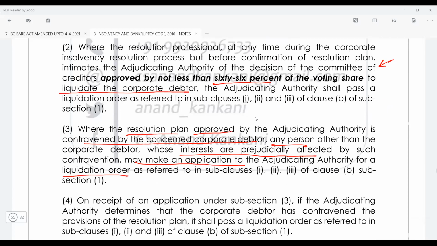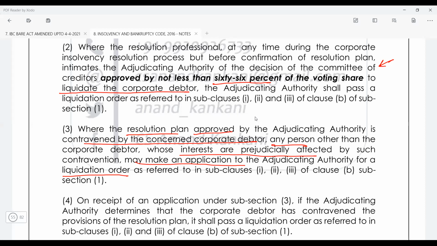So take for example, you are one of the creditors, and the resolution applicant had promised to pay you the money in full, but now he is not paying. The resolution applicant has paid you only 60%. For the balance 40%, the resolution applicant is not paying you as per the timelines which were committed. So in that case, the person whosoever is affected, in this case you, can go to NCLT and get the order passed.